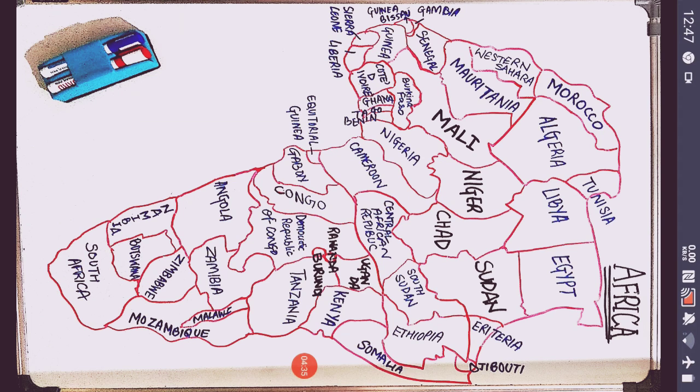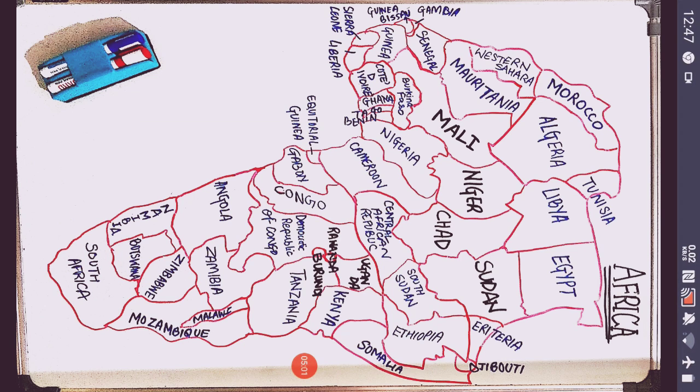Repeat with me: Liberia, Sierra Leone, Guinea, Guinea-Bissau, Gambia. You can think of it as a code word for some underground, where they're going to gamble, which is Gambia. Then is Senegal.